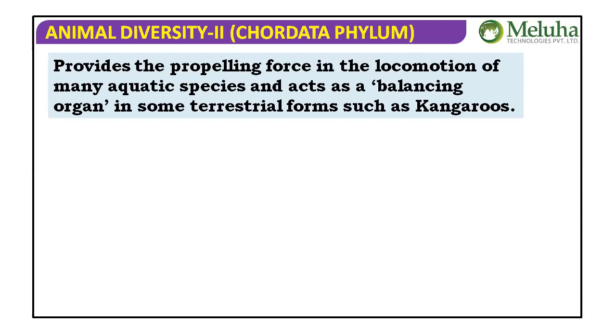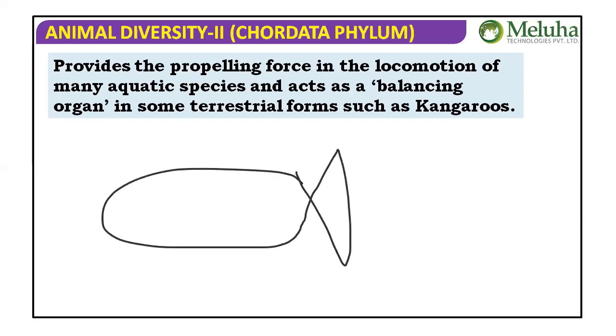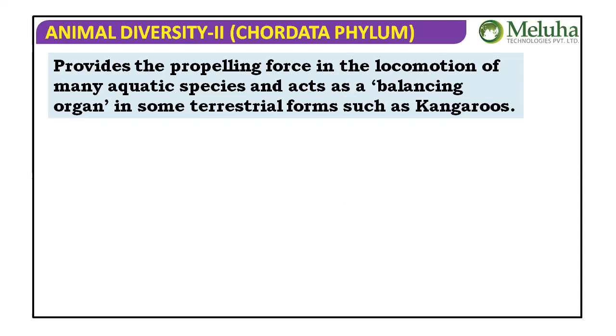You may see that in fishes, when they are swimming, the tail is very helpful for locomotion, isn't it? So in many aquatic species, it acts as a balancing organ. In some terrestrial forms, like kangaroos, it acts like a balancing organ, like a third leg, because the kangaroo walks with only two legs. You have seen the kangaroo, and in aquatic animals it is used for locomotion.